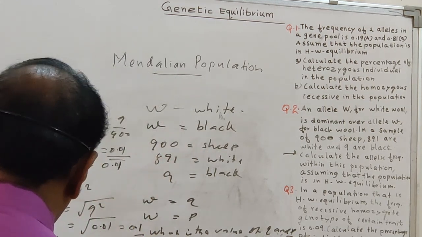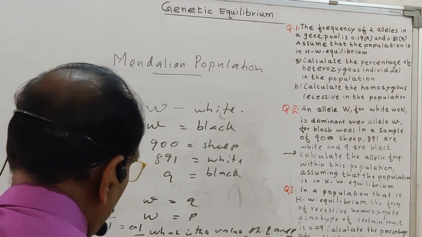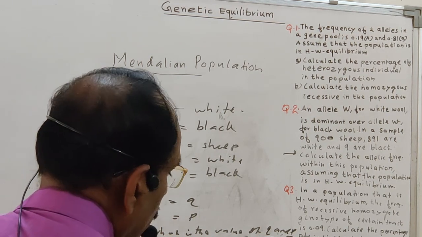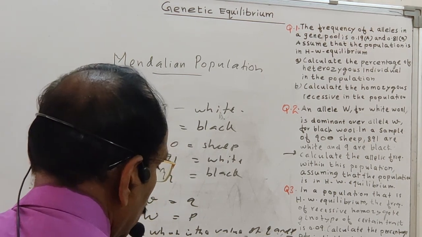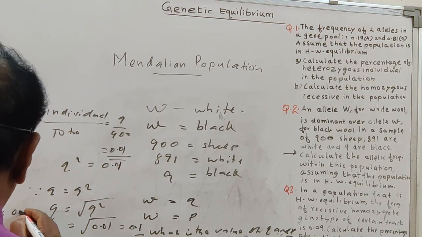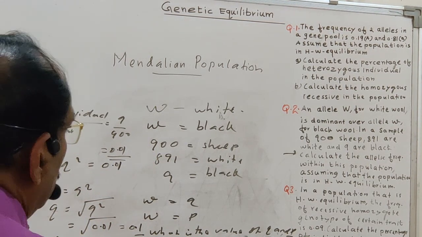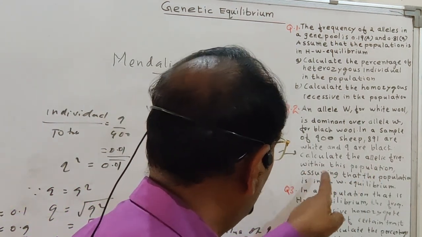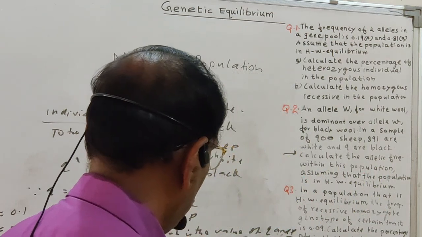Then we know that P plus Q is equal to 1. So therefore P is equal to 1 minus 0.1, that is equal to 0.9. So we got the value of Q is equal to 0.1 and P is equal to 0.9. So that is the answer to the question: calculate the allelic frequency within this population, assuming the population obeys the Hardy-Weinberg principle.